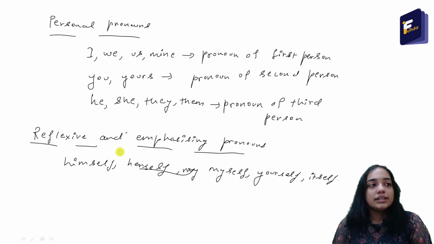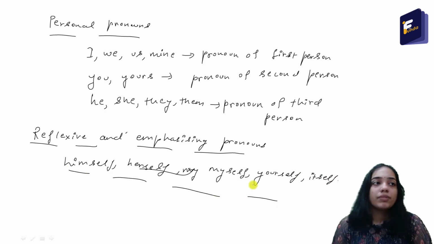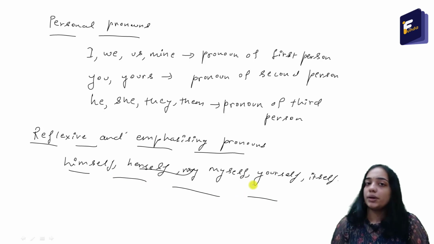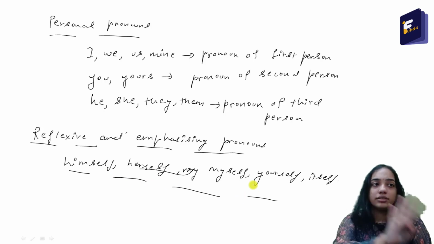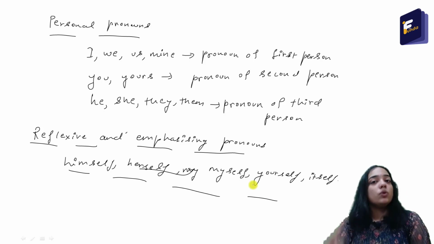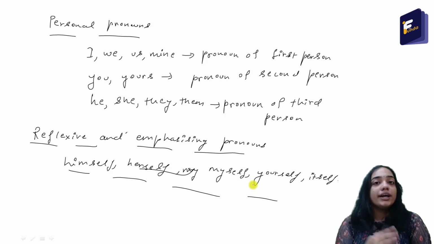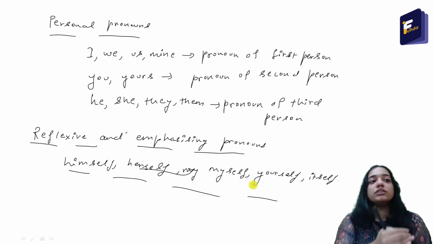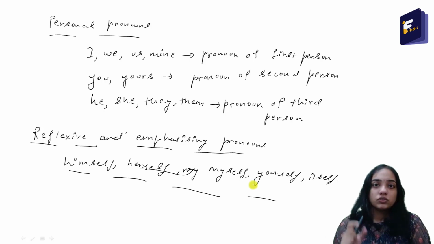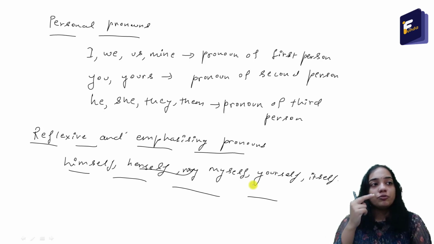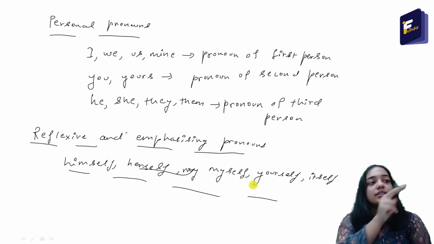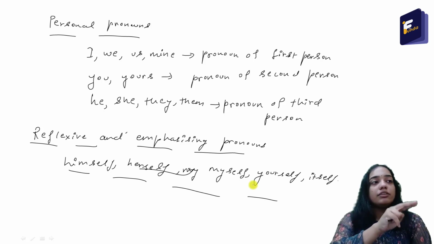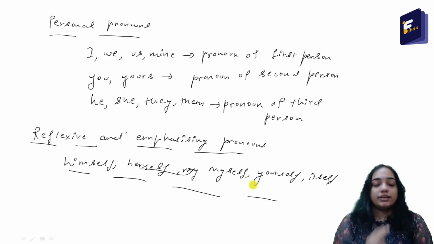These words can either be emphasizing pronouns or reflexive pronouns. They cannot be both; they can be either of the two. So how will we know where words like himself, herself, myself are used as reflexive pronouns and where they are used as emphasizing pronouns? We have to tell in which sentence the word is emphasizing and in which it is reflexive.